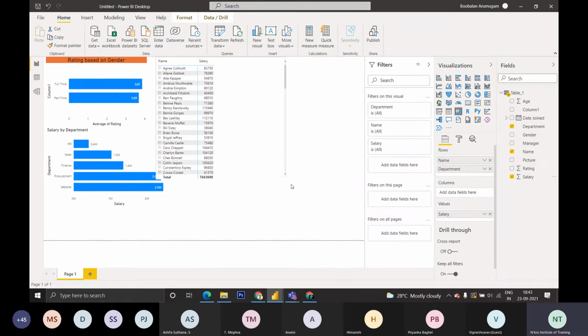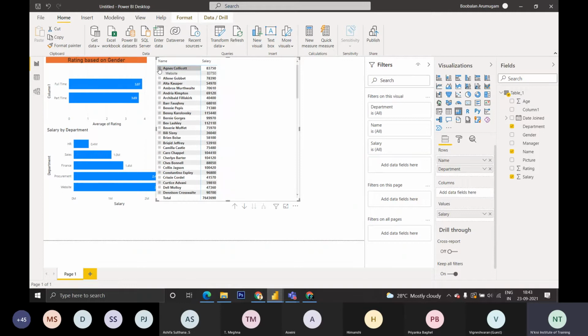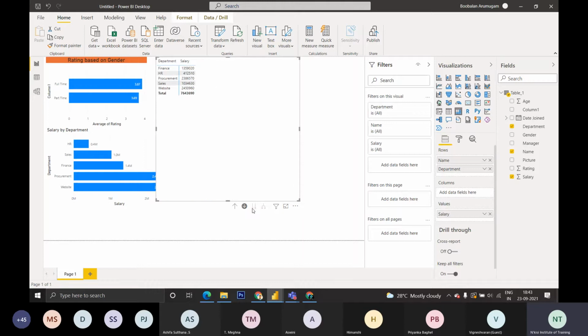This is the data containing their name, their salary and departments. If you want to see the department, you can see the department is inside here. If you want to pull it out for all, you can see the down arrow here. In the matrix format, you can see the down arrow. So you can press the down arrow to drill down. Drill down is like going up to the end.